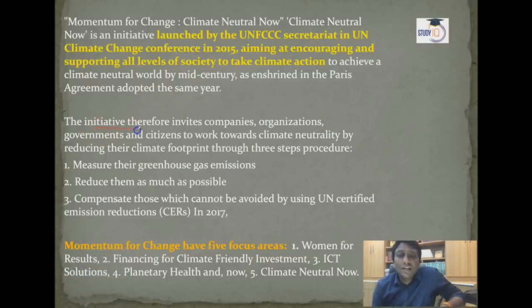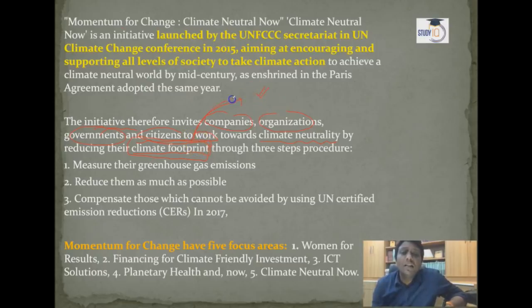This initiative, Momentum for Change, Climate Neutral Now, invites many companies, organizations, governments and citizens to work towards climate neutrality by reducing the climate footprint. Now the second key point: what is the climate footprint? Carbon emissions come into the atmosphere and have various impacts on the climate, health and all living beings.